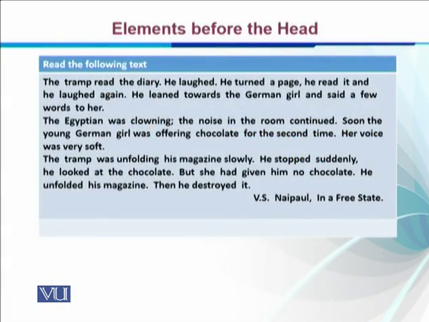For example, if we take this passage, "the tramp read the diary, he laughed, he turned a page," etc., from beginning till end, we can see that we can put any adjunct that belongs to the past. We can say the tramp read the diary yesterday, last week, right? We can put any adverb which fits into the sequence of this sentence, and obviously the tenses. But we cannot say the tramp read the diary tomorrow or today. That's not possible.